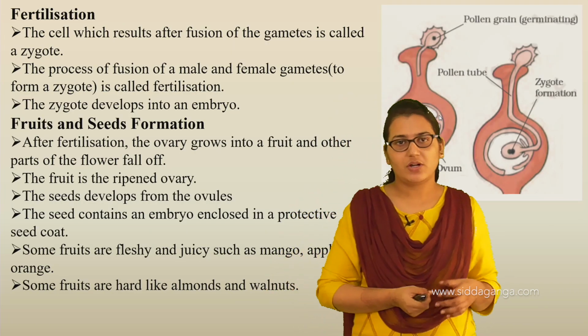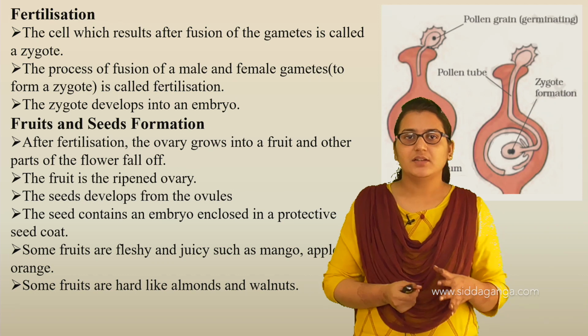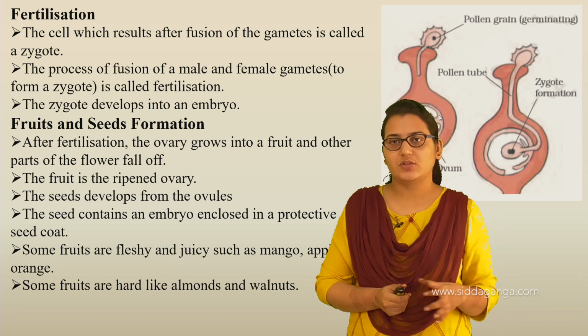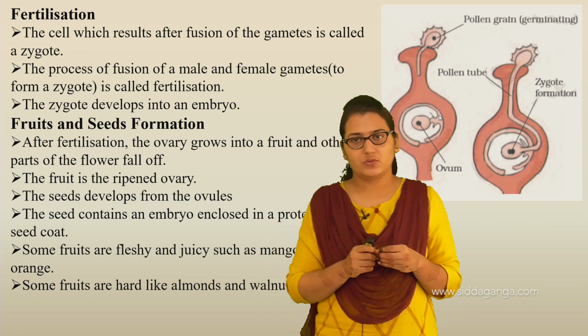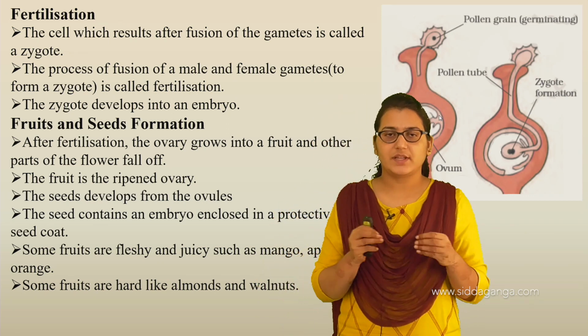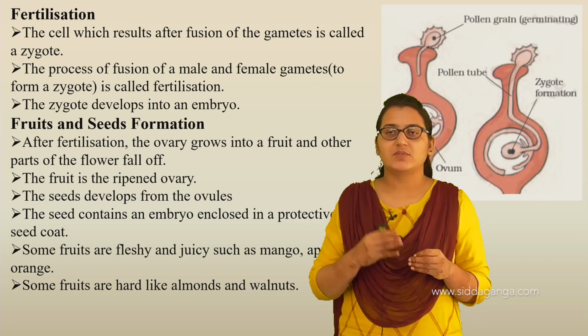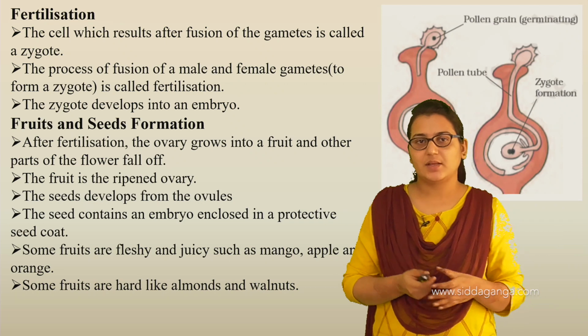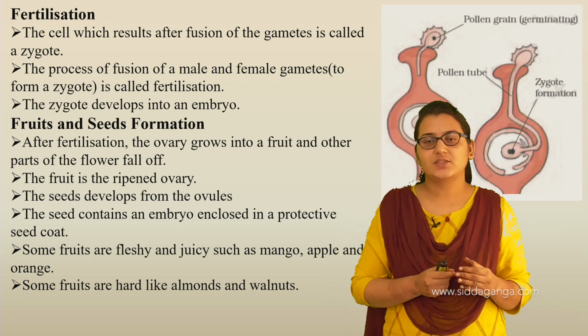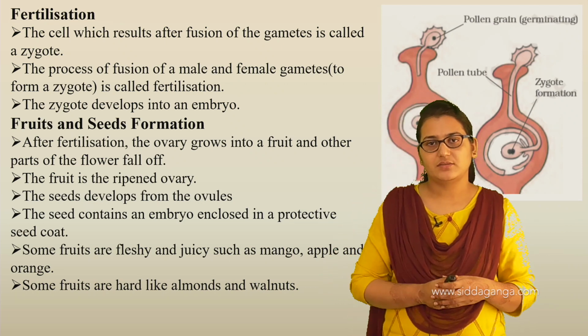Now, what is fertilization? The cell which results after fusion of gametes is called a zygote. Male and female gametes fuse together to form a structure called a zygote, and that zygote forms into a new individual. The process of fusion of male and female gametes to form a zygote is called fertilization.